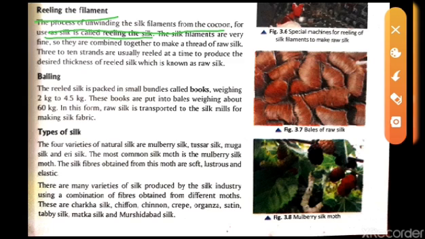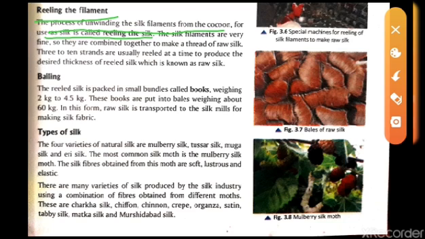The process of unwinding the silk filament from the cocoon for use of silk is called reeling the silk. When we put the cocoon in the hot boiling water, at that time the silk is removed from the body of the pupa. So this process is called reeling the silk.